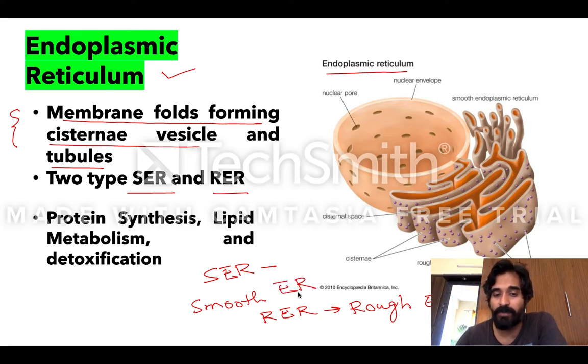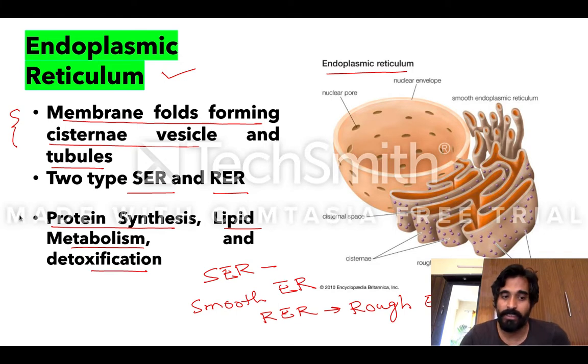So remember this fact. What is the function of endoplasmic reticulum? You should know ribosome is responsible for protein synthesis. So if ribosome is present, it means if there is a rough endoplasmic reticulum, then protein synthesis will take place, and also lipid metabolism and detoxification. So there are three functions of rough endoplasmic reticulum. One is protein synthesis, second is lipid metabolism, and third is detoxification.